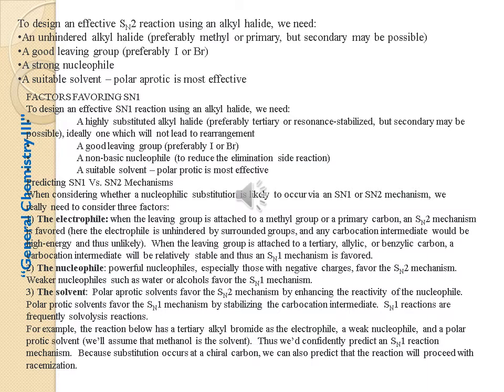The factors affecting SN1 reactions are highly substituted alkyl halides. Preferably, a tertiary carbocation prefers the SN1 mechanism. A good leaving group like iodine or bromine favors an SN1 mechanism. A non-basic nucleophile also leads to better substitution over elimination, so that favors the SN1 reaction. A suitable solvent like a polar protic solvent is also used for SN1 reactions. So the electrophile, the nucleophile and the solvent effect are important for SN1 as well as SN2 mechanisms.